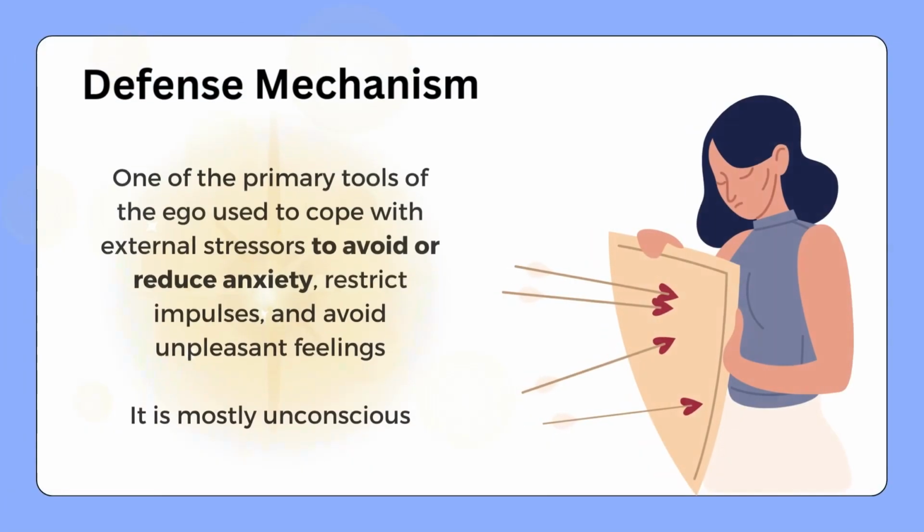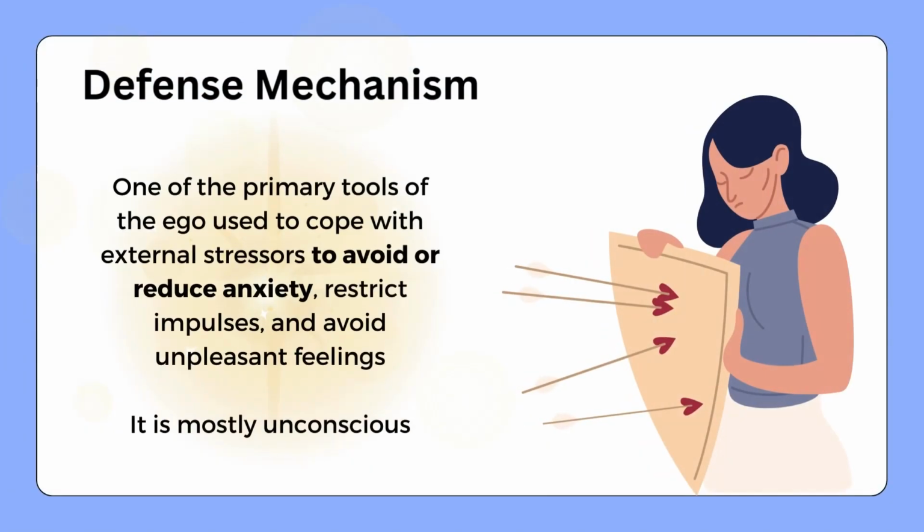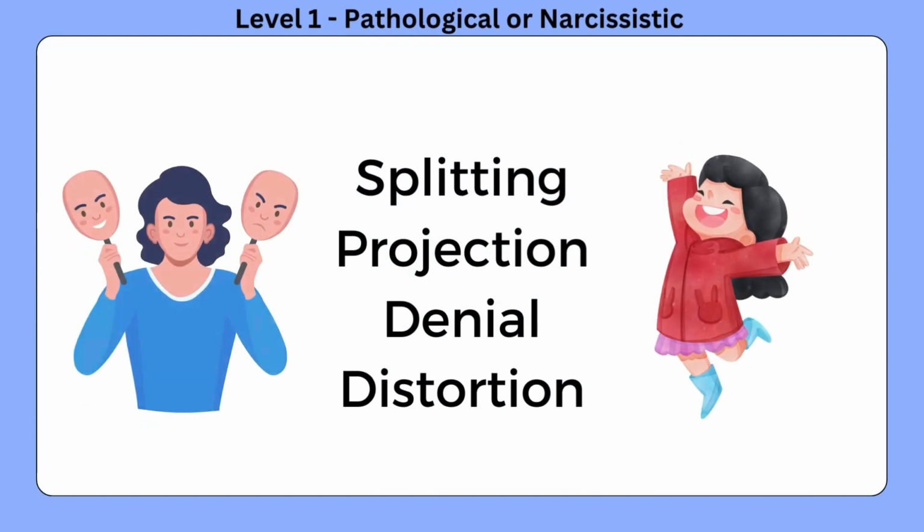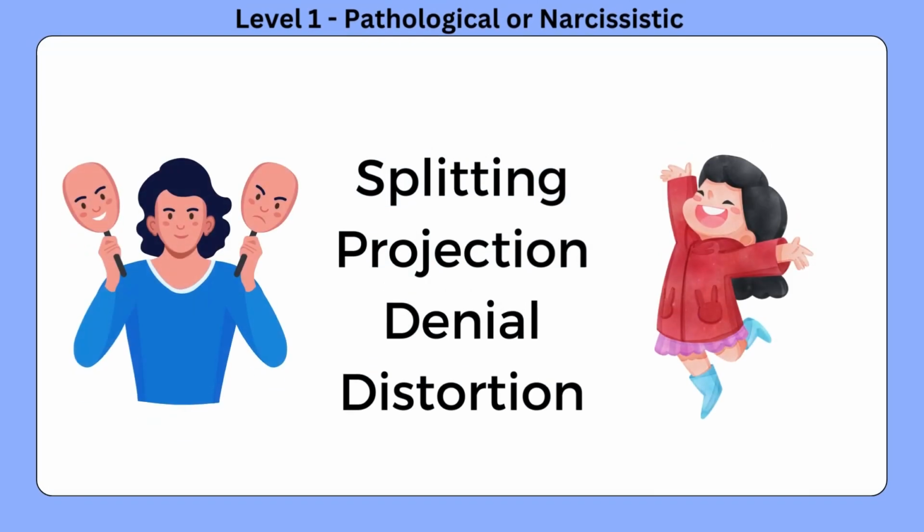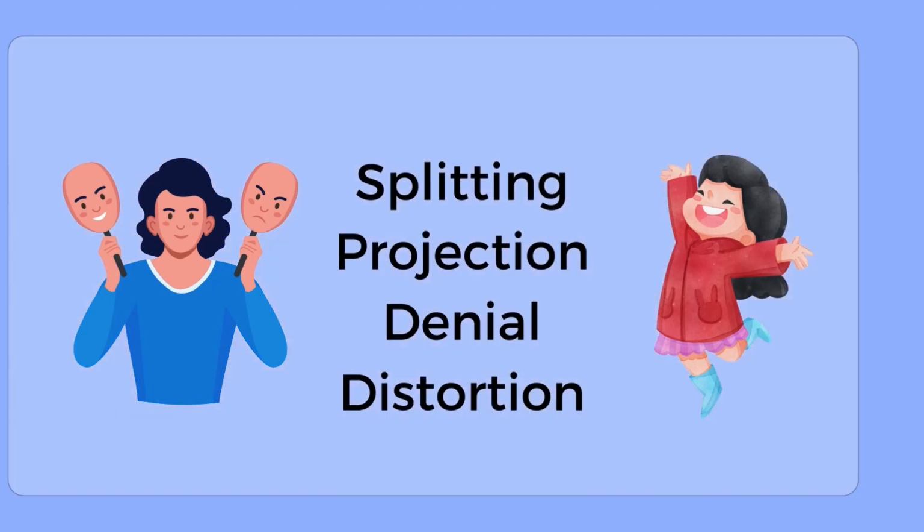A defense mechanism is one of the primary tools of the ego used to cope with external stressors to avoid or reduce anxiety, restrict impulses, and avoid unpleasant feelings. It is mostly unconscious. Let's review the defense mechanisms first. Level 1 defenses are pathological or narcissistic. They are seen in children and adults with personality disorders.